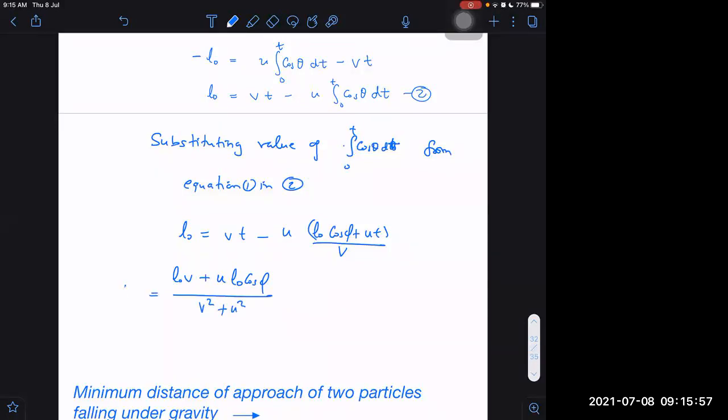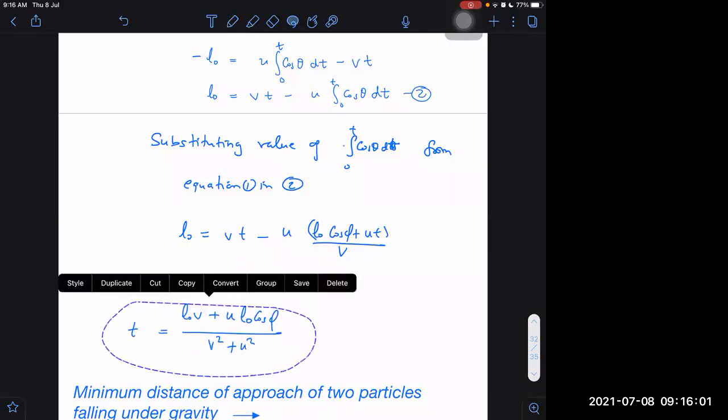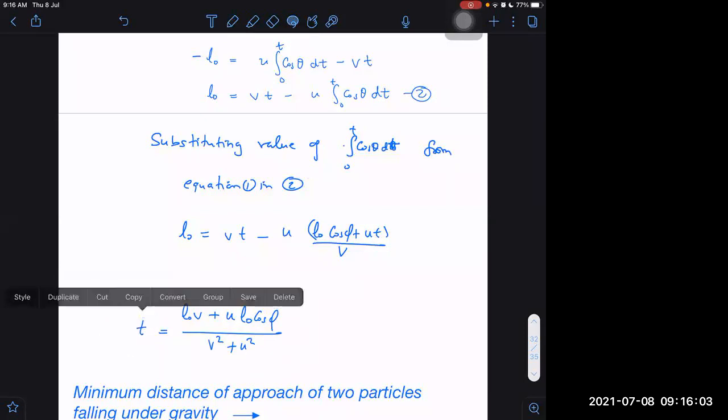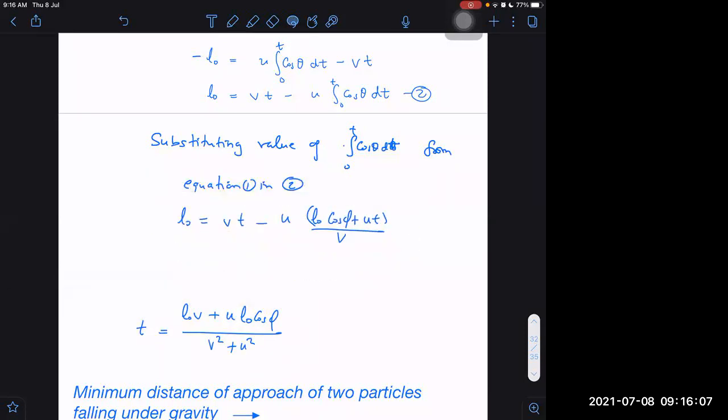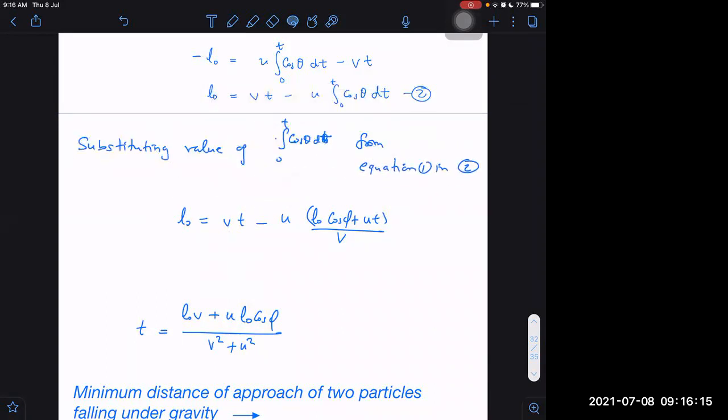Finally, would that be time or not? Check it once. Rearrange that term properly and then see whether it is right or not. Yes, sir, it is right. Fine then, getting the answer.